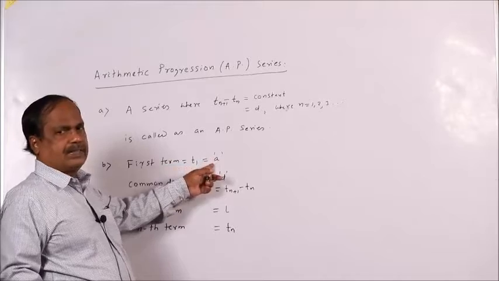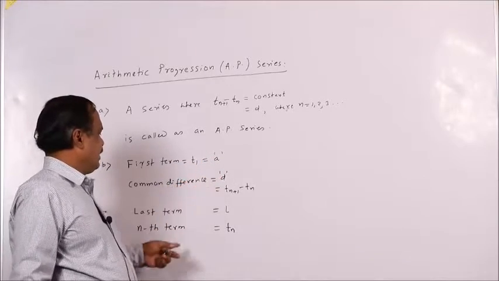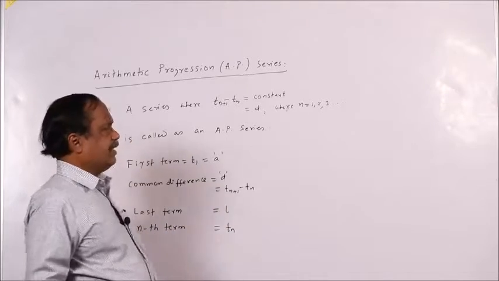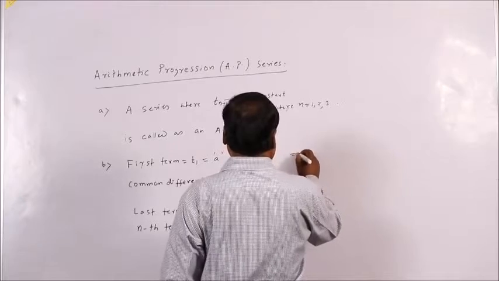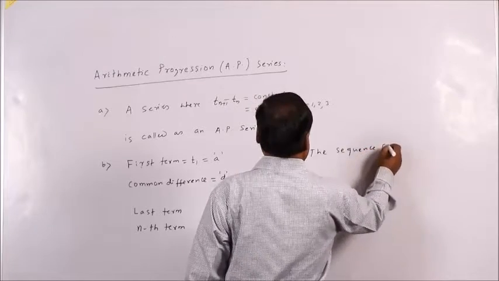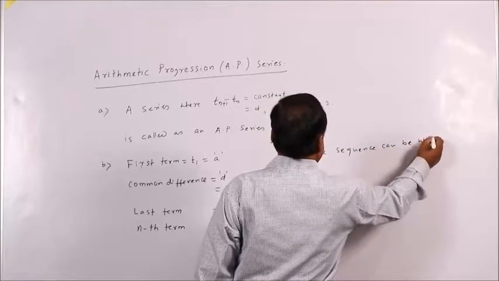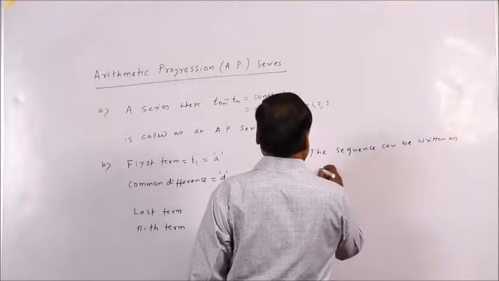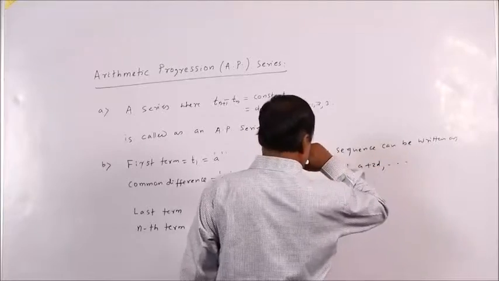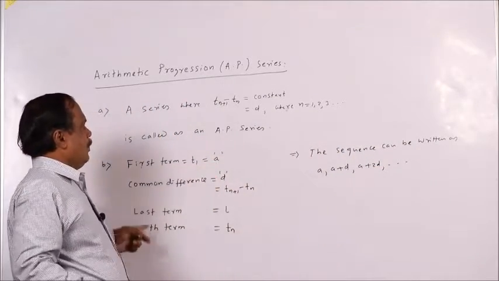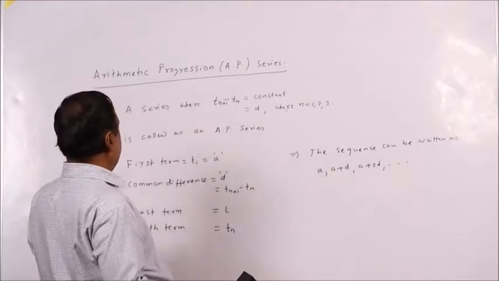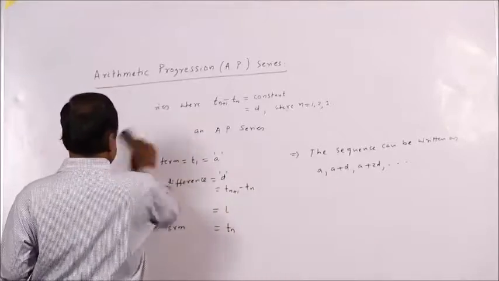First term is a, common difference is d, last term is L, and nth term is Tn. That means the sequence can be written as a, a plus d, a plus 2d, and in this way. So this is the arithmetic progression sequence. So, what is the formula for the last term and nth term? Let us do this.